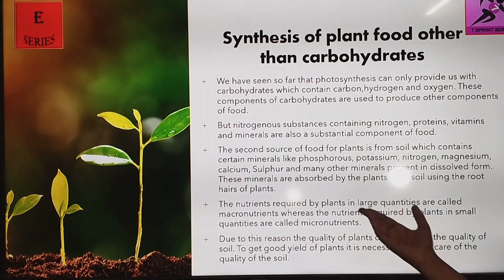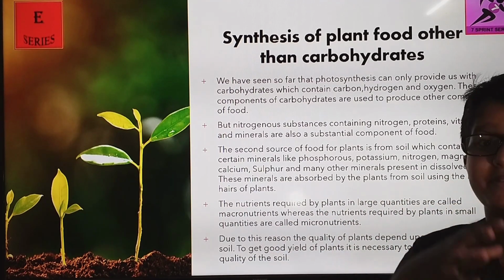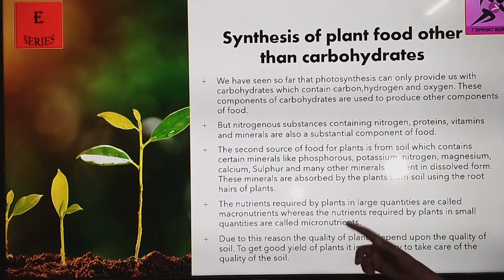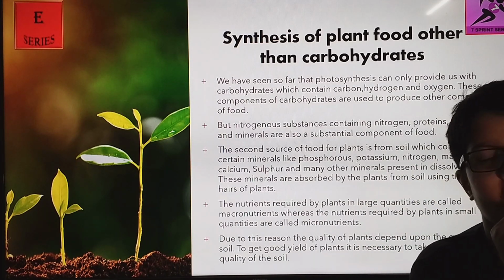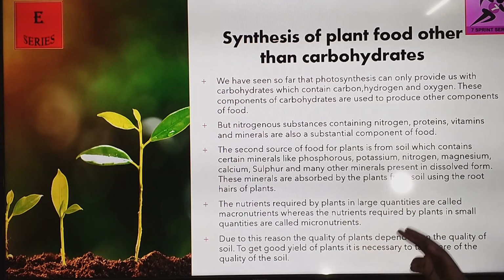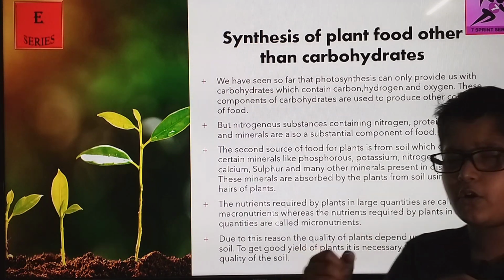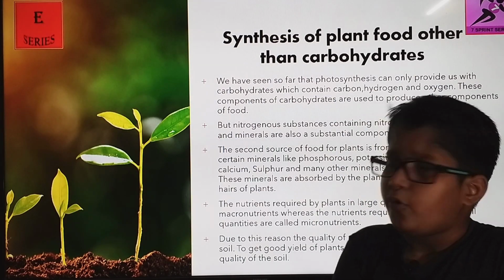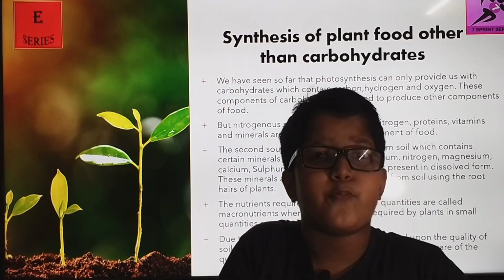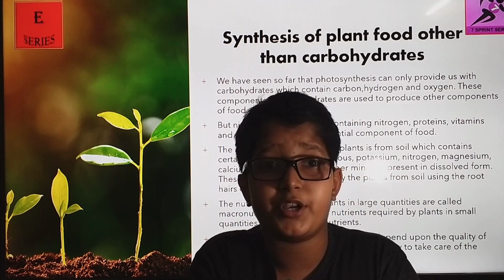The nutrients required by plants in large quantities are known as macronutrients. Macro means large. The nutrients required by the plants in small quantities are micronutrients. Due to this, the quality of the plant depends on the quality of the soil. To get a good yield of plants, it is necessary to take care of the quality of the soil. What does it mean? Now you can see a farmer putting fertilizers and manure into the soil. Why do they do it?